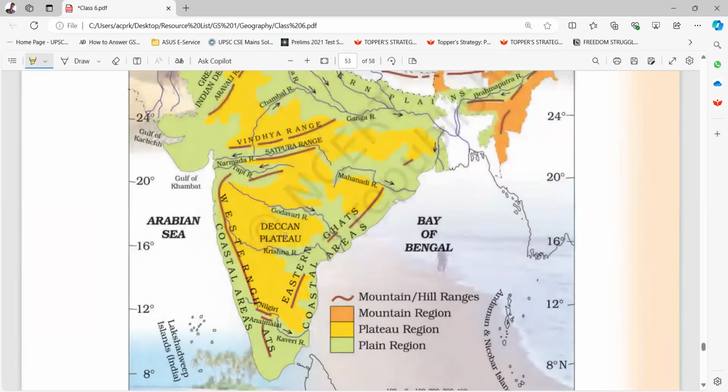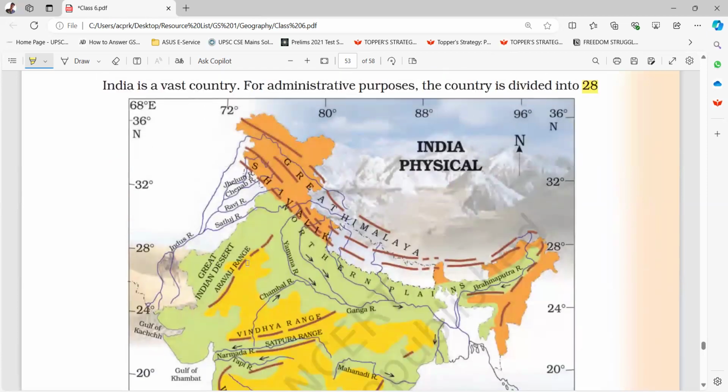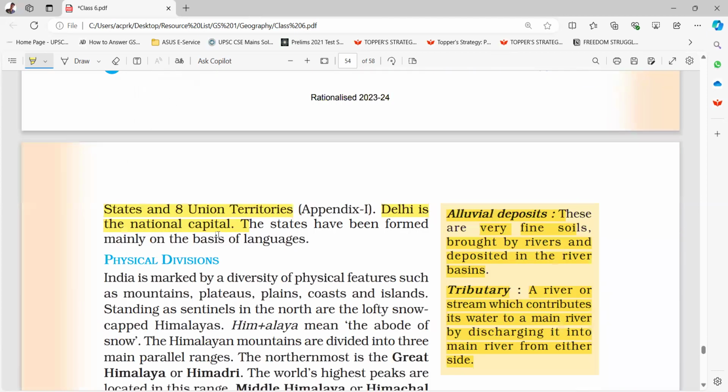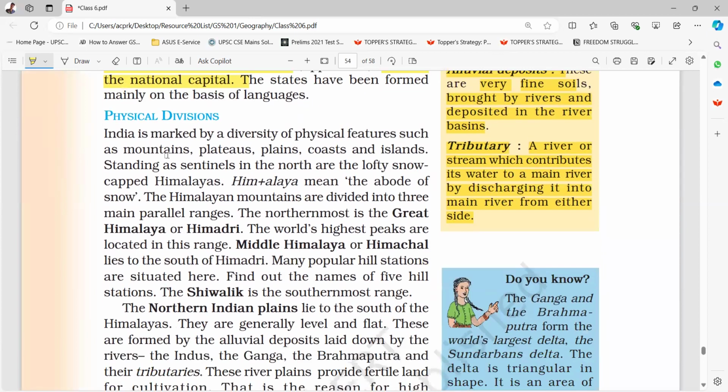Okay. Deccan Plateau, Western Ghats, coastal areas, Eastern Ghats, Vindhya region, Satpura Range, Great Indian Desert, Aravalli Range, Great Himalayas, Shivalik, Northern Plains. Physical divisions. India is marked by a diversity of physical features such as mountains, plateaus, plains, coast, and islands. Standing as sentinels in the north are the lofty snow-capped Himalayas. Him plus Alaya mean the abode of the snow.